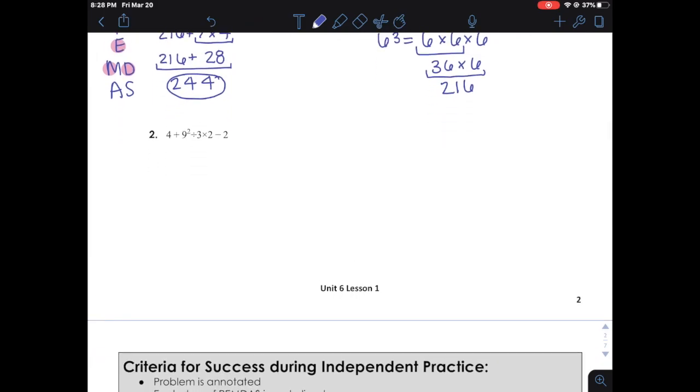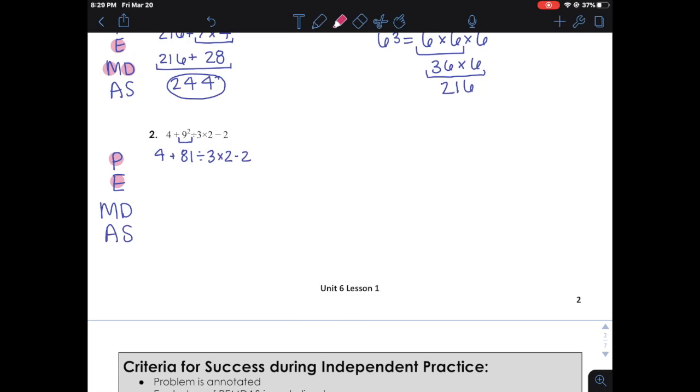Finally, number 2. This one has a lot of different operations in here, so we better get our PEMDAS written on the side. And let's get started. Do we have any parentheses? No. Exponents. Yes. We have 9 to the power of 2. 9 to the power of 2 is the same thing as 9 times 9. Which we know is 81. Now I rewrite my expression. Okay? Any more exponents? Nope.